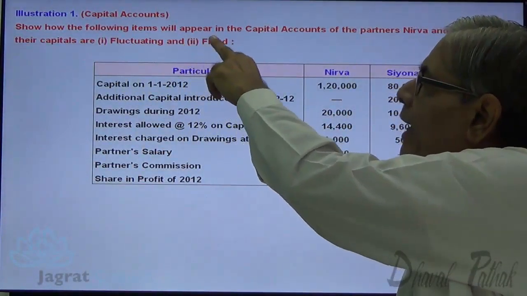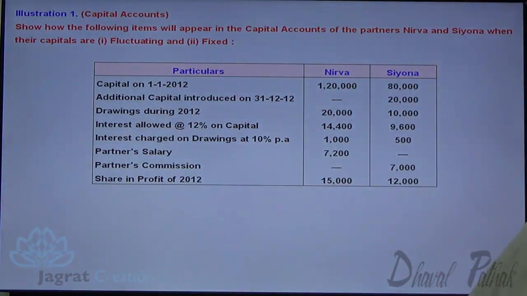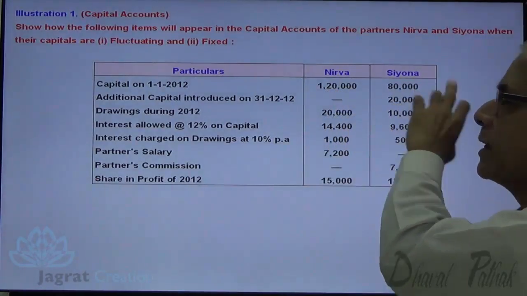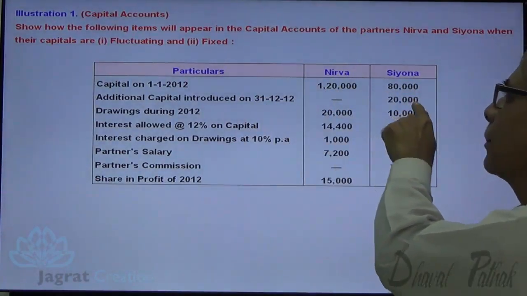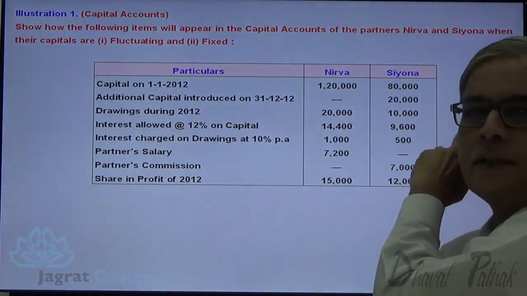Show how the following items will appear in the capital accounts of the partners of Nirva and Siona when the capitals are fluctuating and second option fixed. Capital at the beginning of the year 1,20,000, 80,000. Additional capital brought by Siona 20,000. Drawings of Nirva 20,000 and Siona 10,000.